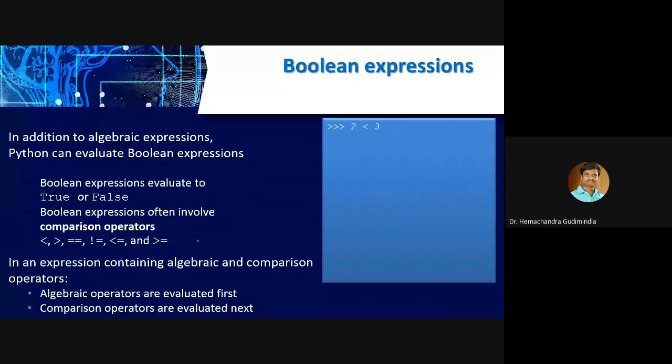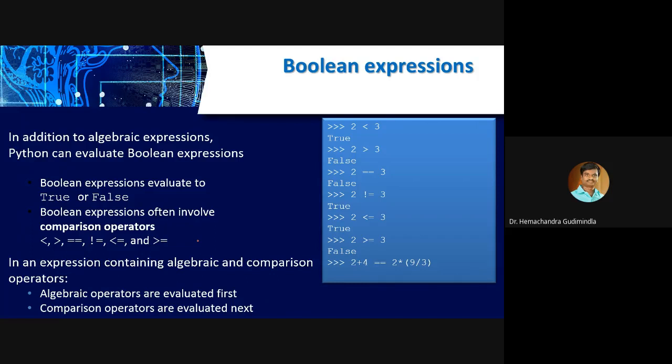Yes, sir, it is true. 2 greater than 3? False. Similarly, 2 equal to 3? False. 2 is not equal to 3? True. Yes, correct. Now 2 less than or equal to 3 is true. 2 greater than or equal to 3 is false. So this we call Boolean expressions, or relational operators.